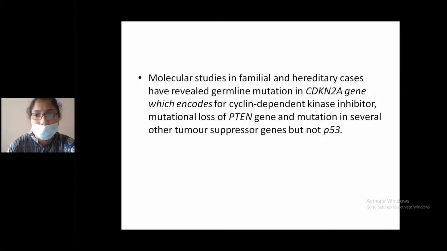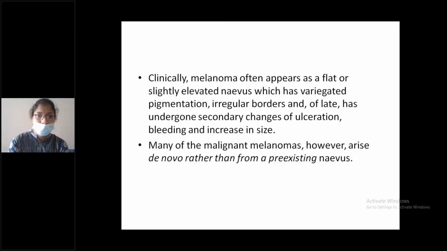Molecular studies in familial and hereditary cases have revealed germline mutation in the CDKN2A gene, which encodes for cyclin-dependent kinase inhibitor, and also mutational loss of the PTEN gene and mutation in several other tumor suppressor genes, but not P53.